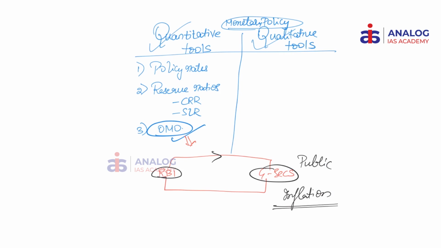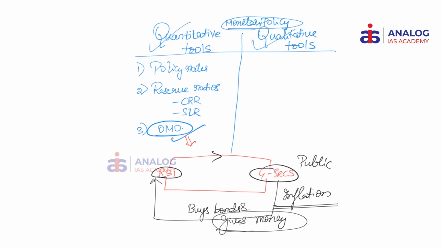Controlling inflation is one of the main objectives of RBI and the only objective of the Monetary Policy Committee. Similarly, when there is no money with the public, what RBI does is they will buy back these government securities and in return gives money to the public and thereby ensure that the deflationary trend stops.